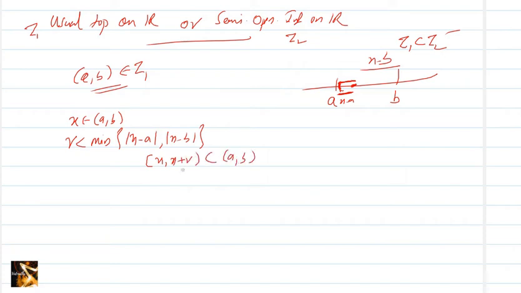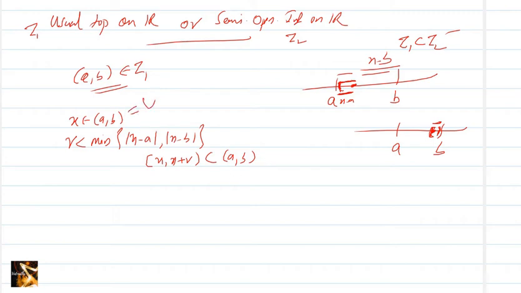It cannot go out of AB because we have chosen R less than the minimum of these two lengths, this one and this one. If the interval is like this, and we have taken x as this point, we are taking R as this distance. So what is x plus R? This is x, and this is x plus R. So that is clearly contained in AB.